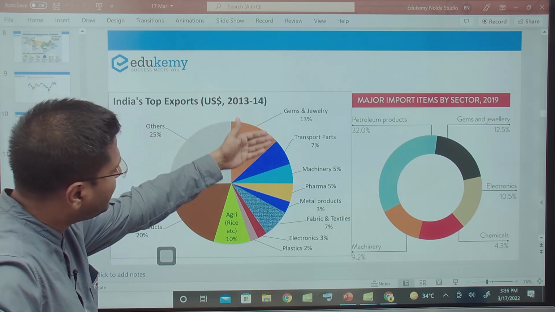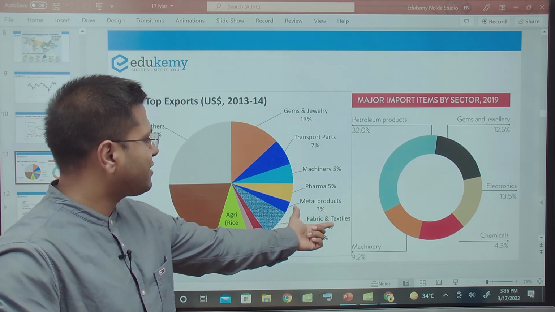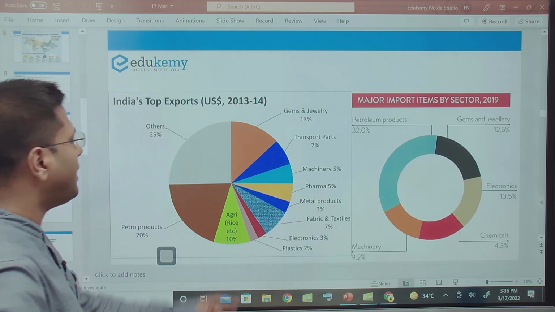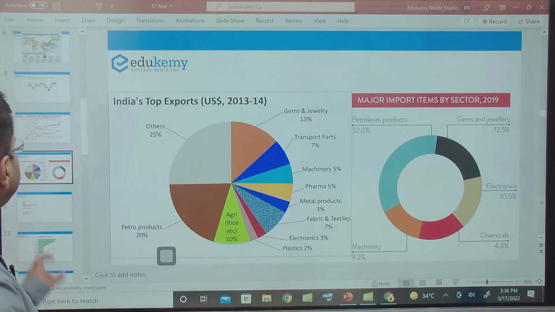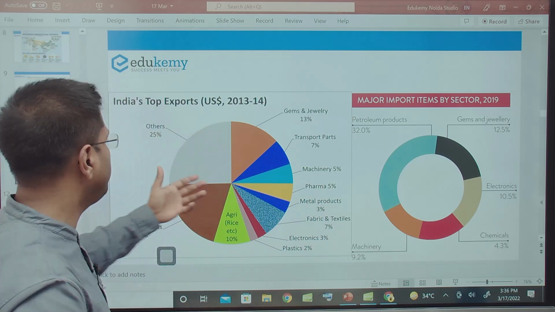Then gems, jewelry, transport parts, machinery, pharmaceuticals, plastic, electronics, right? These are the commodities that we export, fabric, metal products. So this is what is going to get impacted. But then are we exporting it to Russia? No problem then, all right.